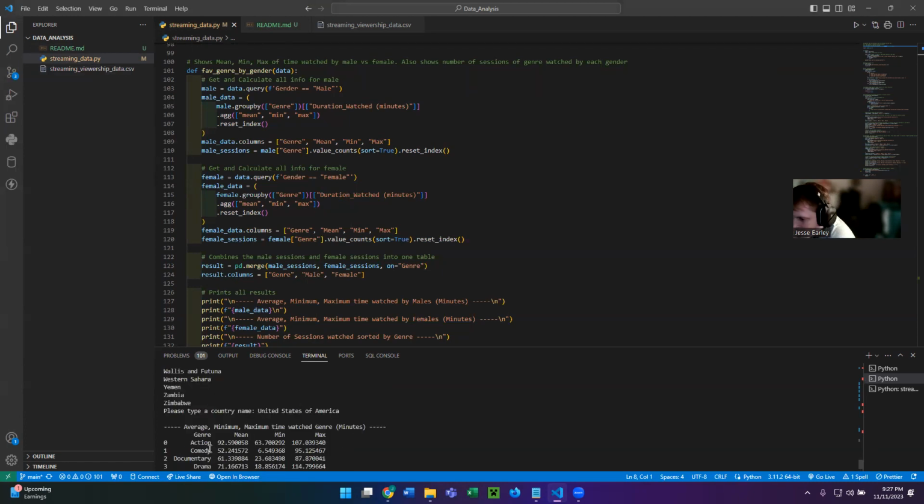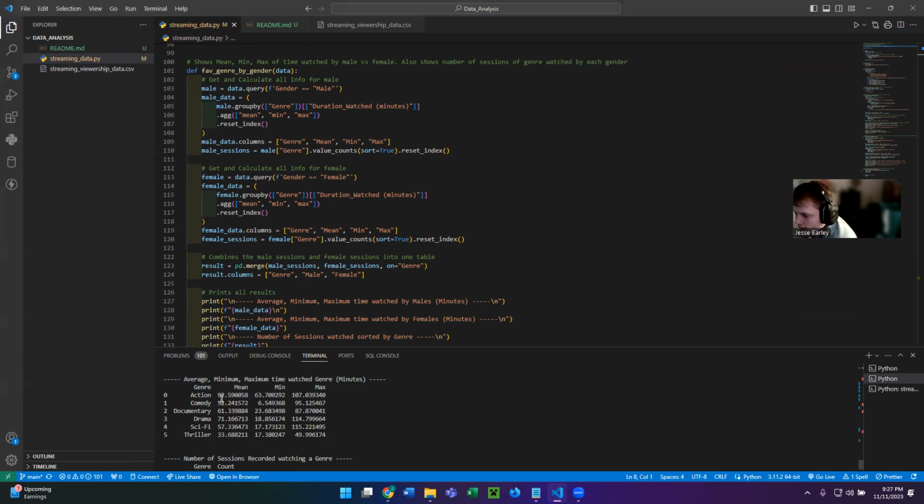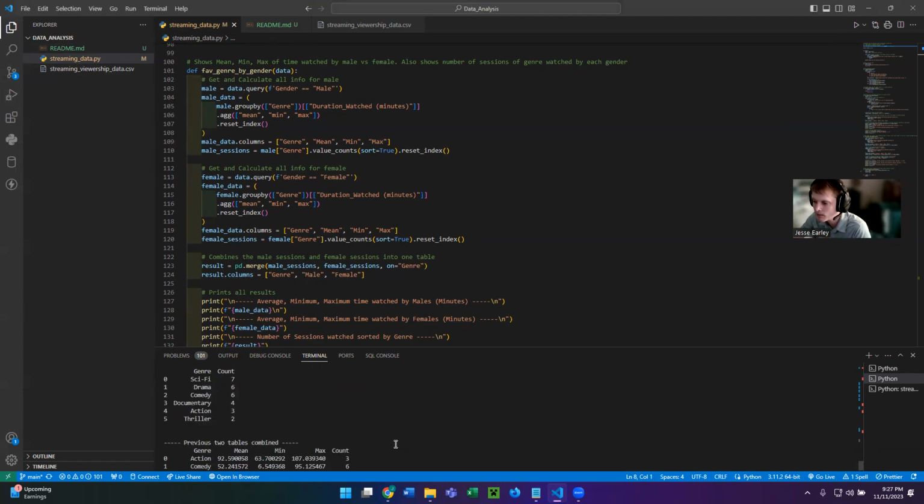Then for the first table, it shows the average, minimum, and maximum time watched by genre. So in the United States, an hour and a half is the average time to watch an action show. Comedy, documentary, drama, sci-fi, thriller. And there's also the minimum and the maximum amount of time spent on each genre. So I can get this information for any country that I want.